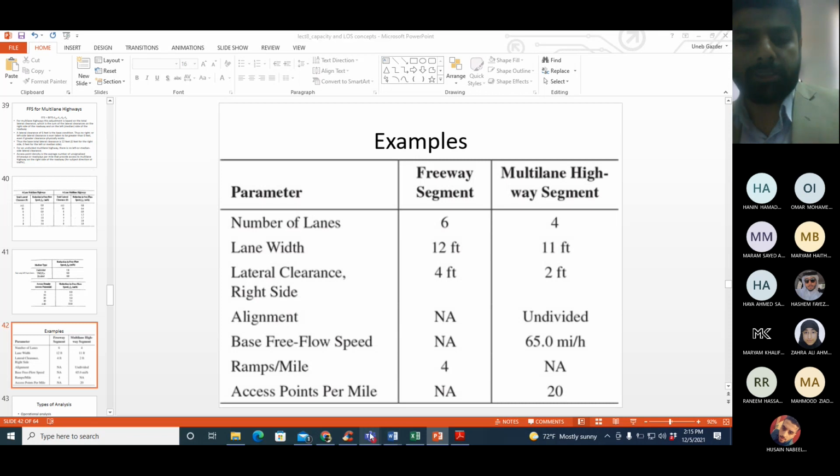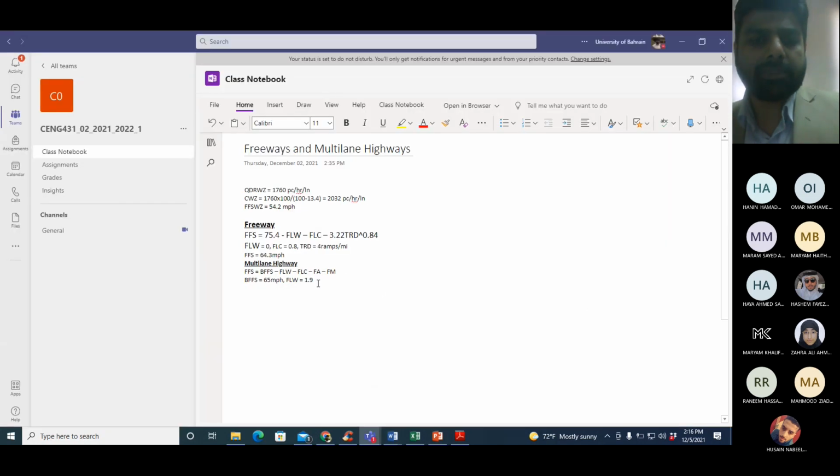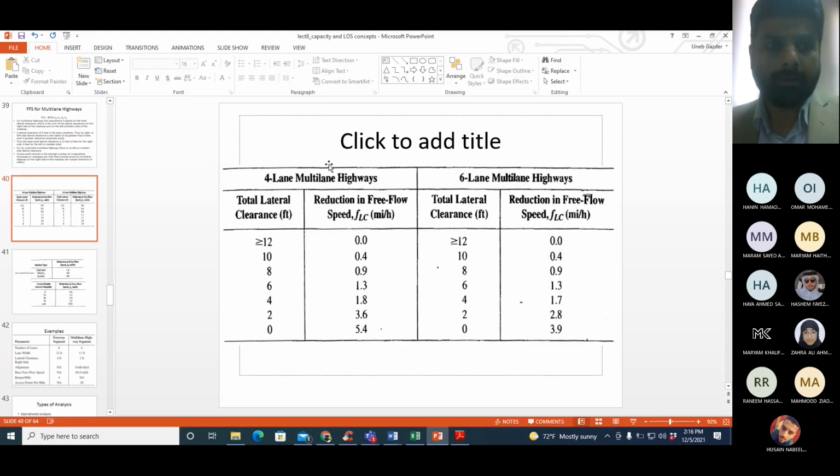Let me write it here as well so that you guys don't forget. So total lateral clearance is 2, which is for the right hand side, plus 6, which is because of the undivided highway. If it wasn't undivided, then they should have given us the lateral clearance on the left hand side as well, and then I would have added that value directly. So this is 8 feet. So the factor for lateral clearance, it's a 4-lane multi-lane highway, and the total lateral clearance is 8. So the factor is 0.9.